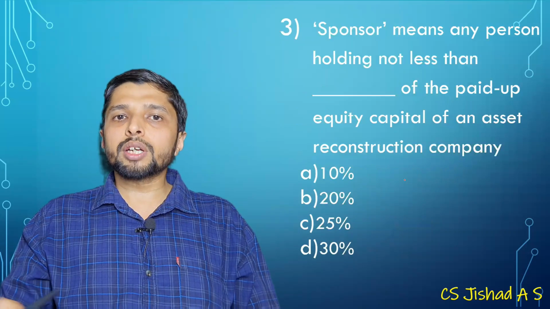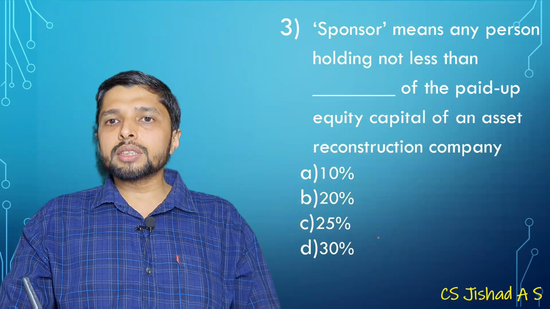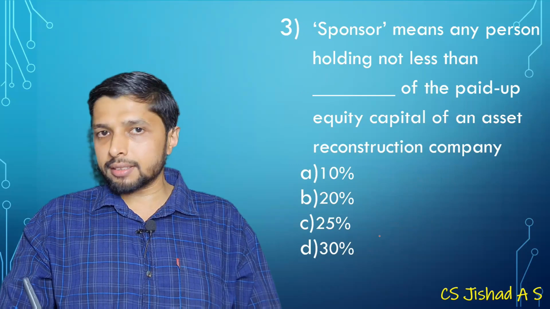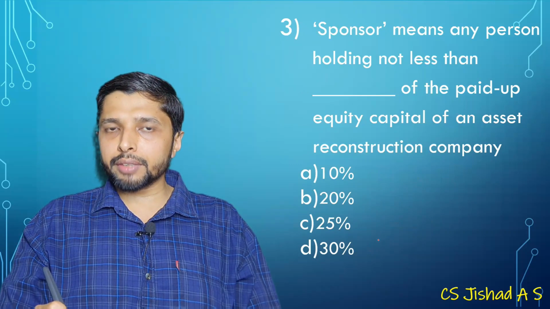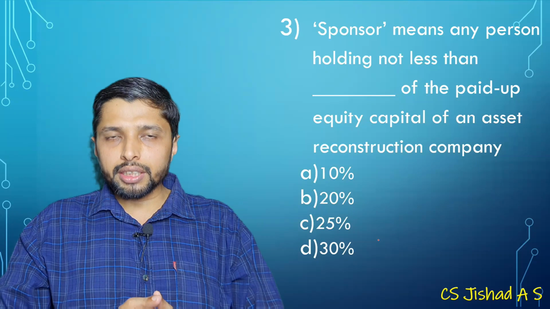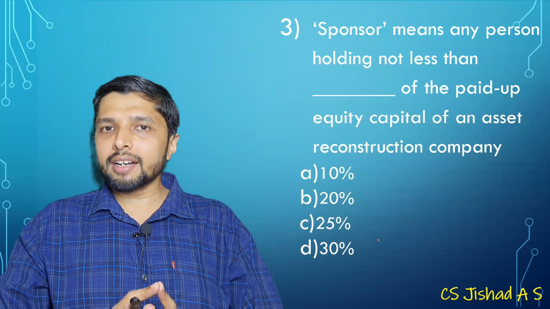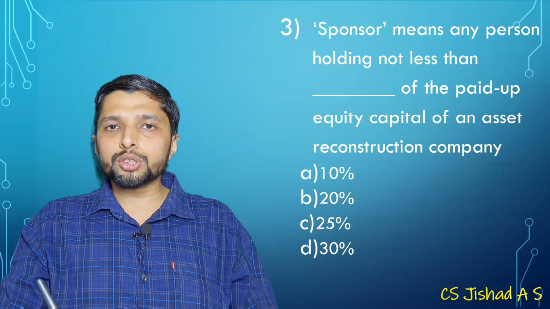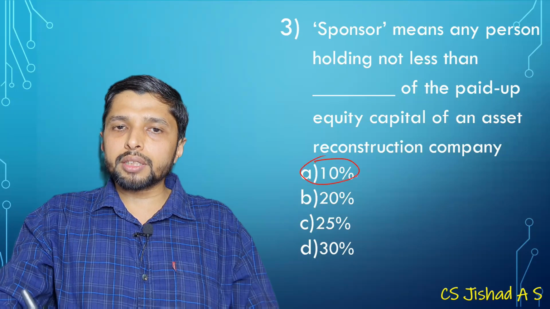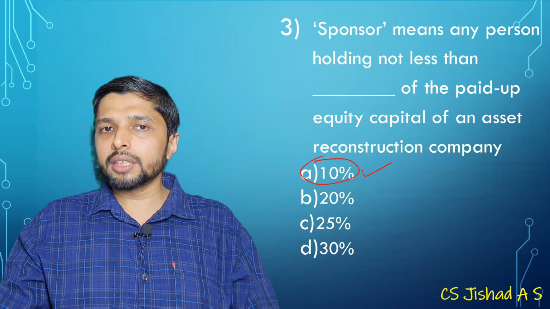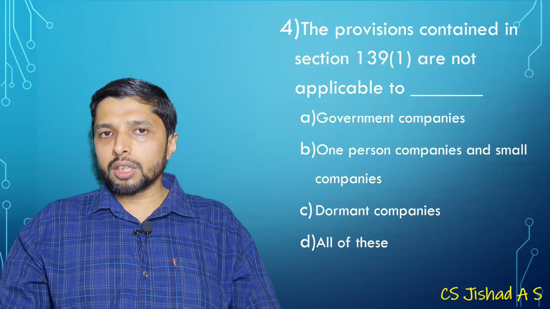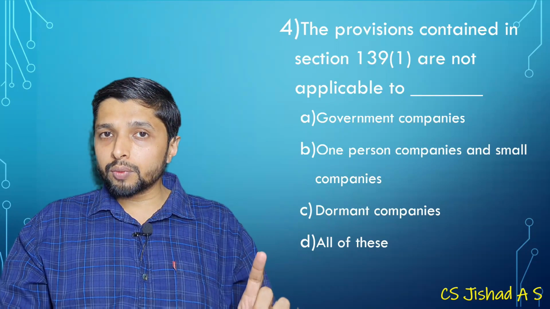Then moving to number 3: sponsor means any person holding not less than dash of paid up equity capital of an ARC, asset reconstruction company, specified in the SARFAESI Act. In Section 3 we have mentioned that if you want to obtain registration as an ARC, one of the conditions is that the sponsor should be a proper and fit person. A person holding minimum 10% of capital is known as sponsor. So the option is 10%.